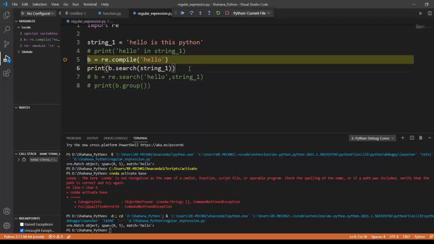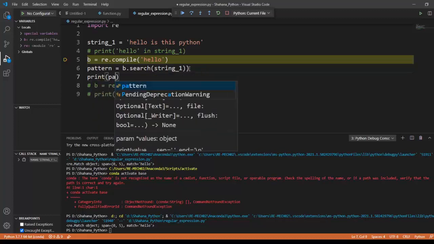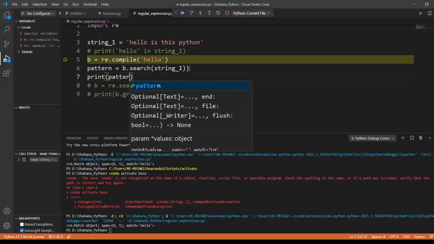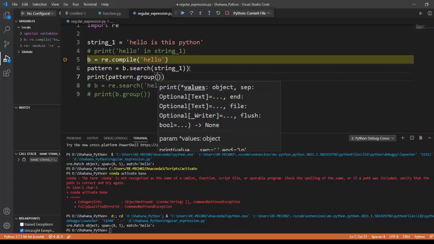What I can do now is make it as a pattern here. I'm gonna print pattern.group.